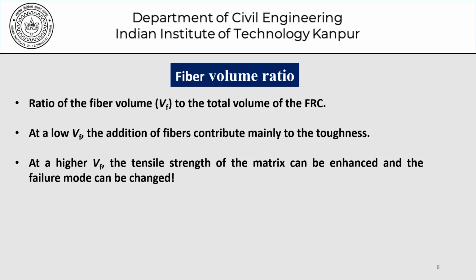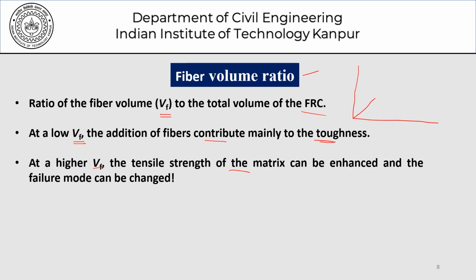So as far as the fiber volume ratio is concerned, this picture here just gives you a very rough, very simple schematic representation of how the properties of the composite are determined. If the ratio of the fiber volume is VF to the total volume of the fiber reinforced concrete, at a low VF, that is, if the volume of fibers is low, the addition of fibers contributes mainly to toughness alone. There is not so much of a contribution to the strength. At a higher volume fraction, however, the tensile strength of the matrix can also be enhanced and the failure mode can be changed. Now, we will see it later that I can have a material.